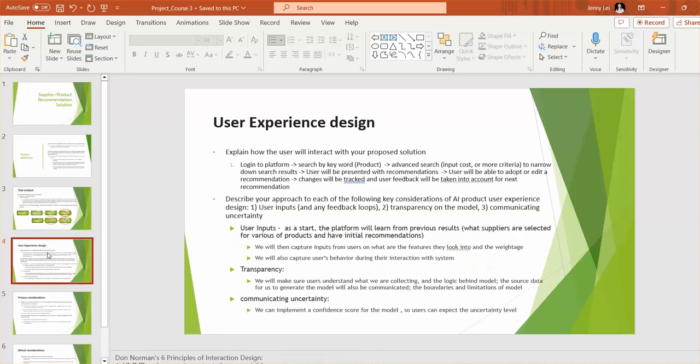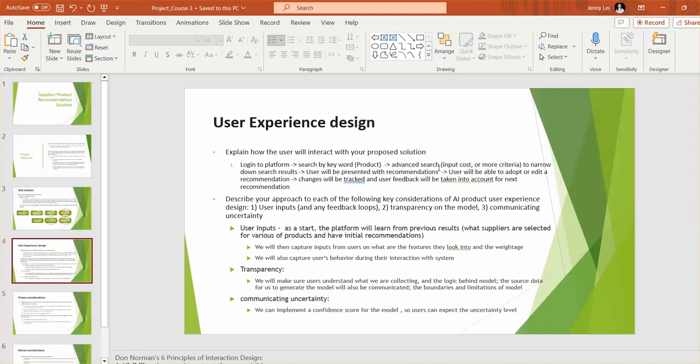Right? So when we come to the user experience design, like how our user will interact with the proposed solution, this is the high level assumption. They will log into our platform and search by keyword. For example, I want to search for any suppliers who can make this product. They can also use advanced search.